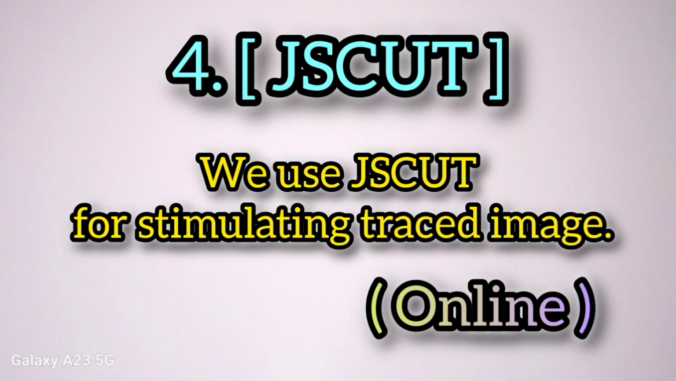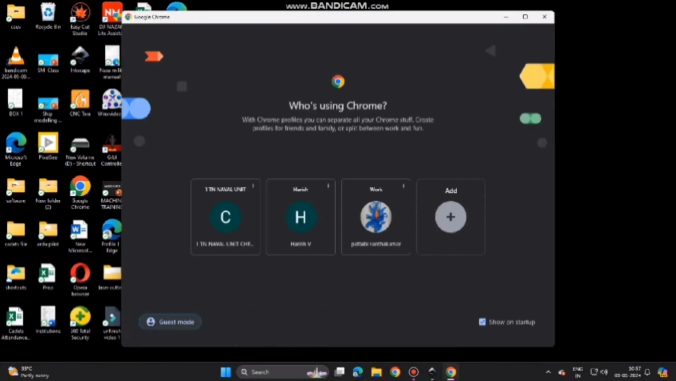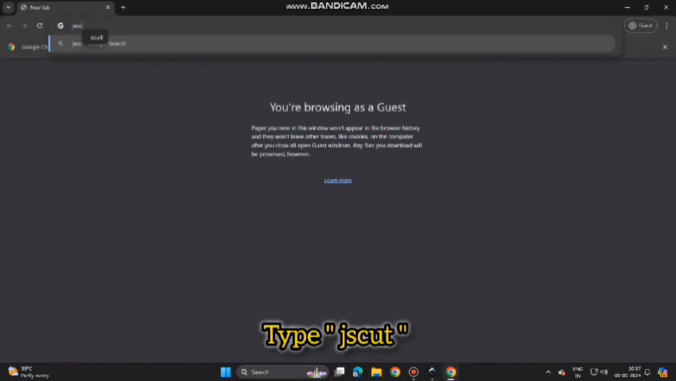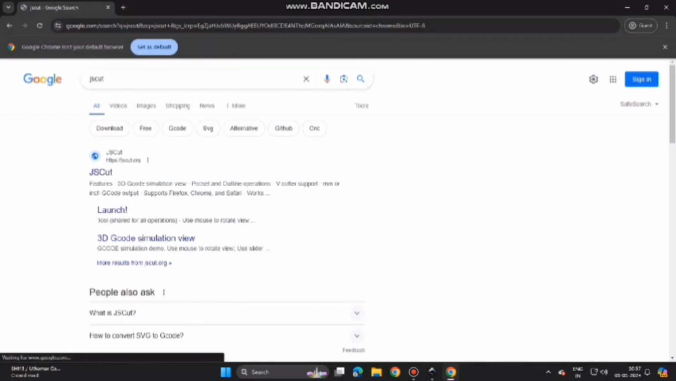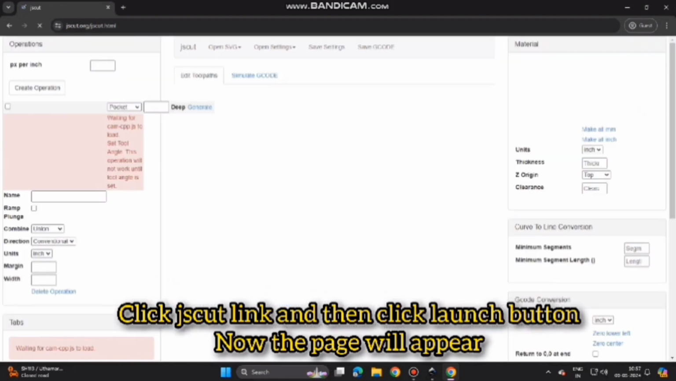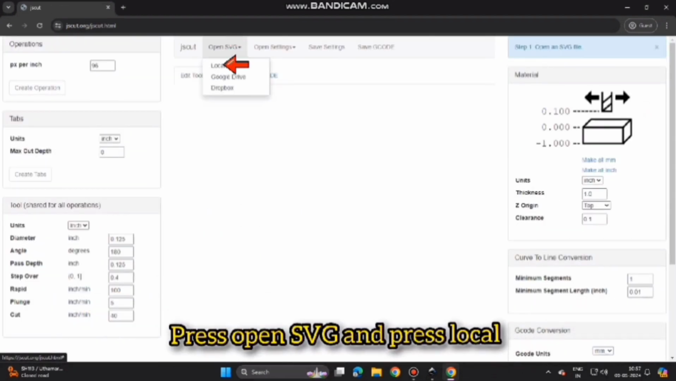JSCut. We use JSCut for simulating the traced image. Go to Google. Type JSCut. Click the JSCut link and then click the launch button. Now the page will appear. Press open SVG and press local.